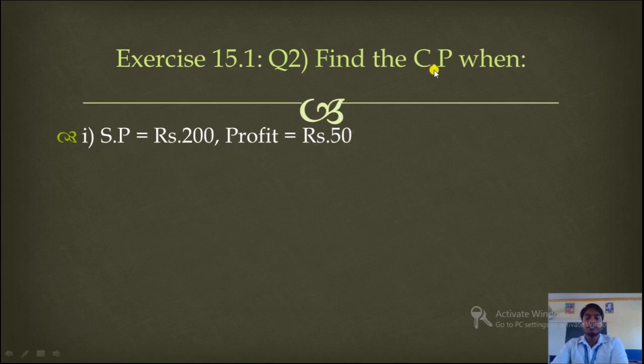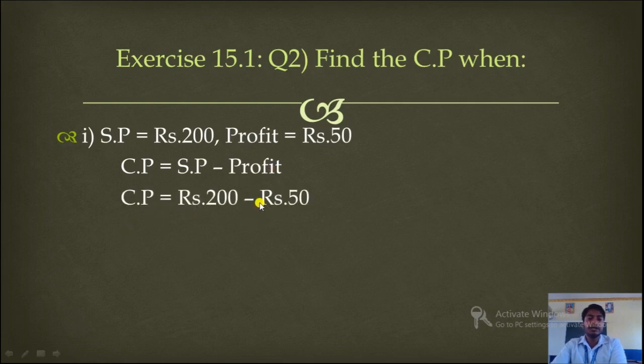So what do we have to find out here? CP. So what will be the formula? CP is equal to selling price minus profit. The condition given here is profit, so we have to use the profit formula. So CP is equal to SP minus profit. What are the values of SP and profit given here? 200 minus rupees 50. When we subtract, we will get here 150. This will be the answer.